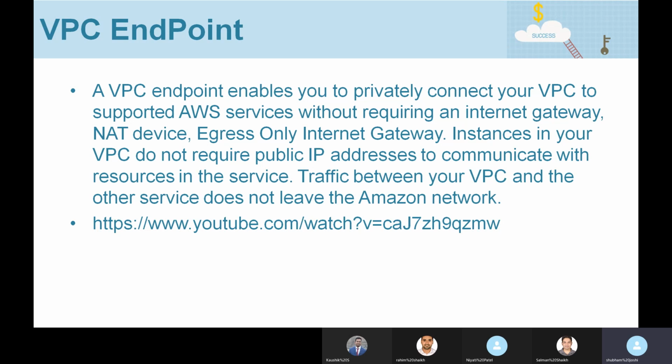A VPC endpoint enables you to privately connect your VPC to supported AWS services without requiring an internet gateway, NAT device, or egress-only internet gateway. Instances in your VPC do not require public IP addresses to communicate with resources in the service. Traffic between your VPC and other service does not leave the Amazon network.